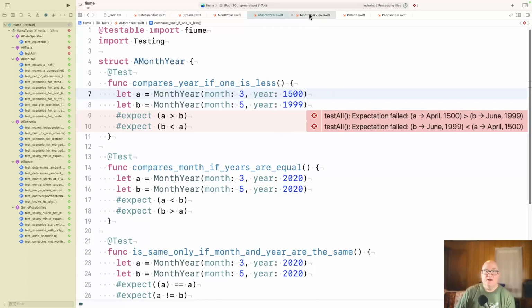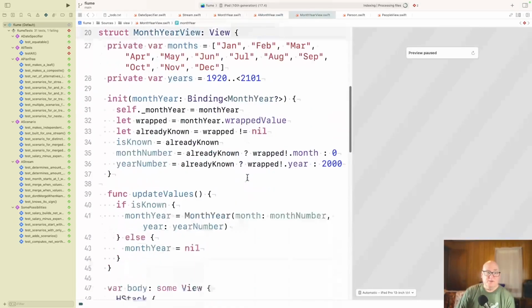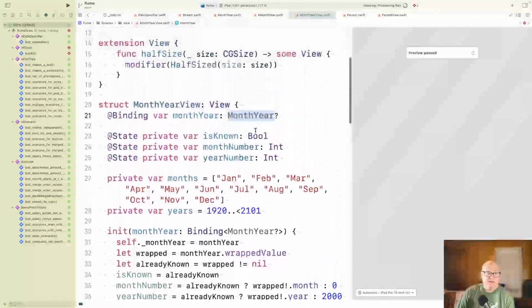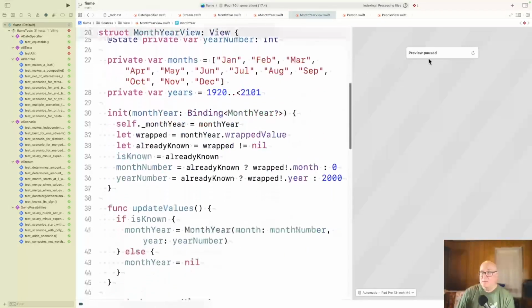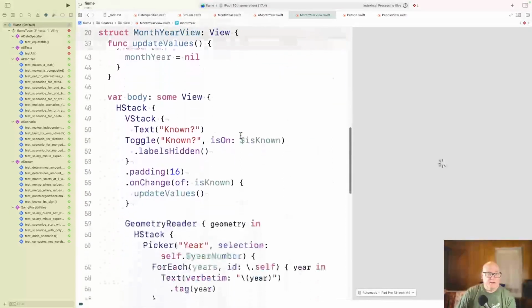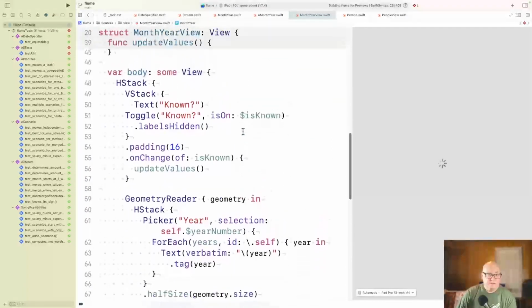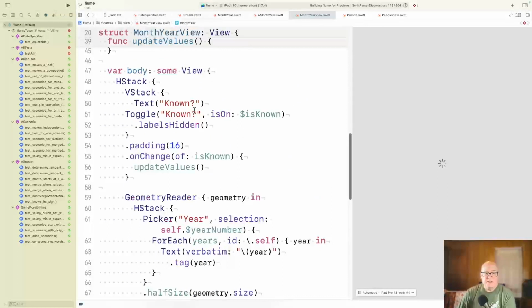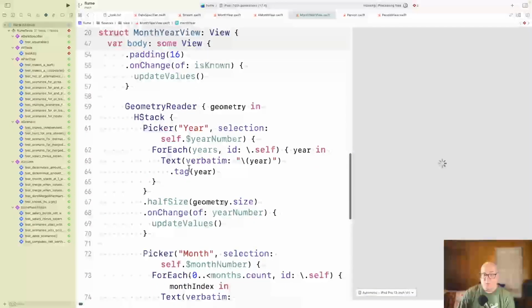All right, now we make a view for that, and the key thing is we're going to produce a month and year. Let me turn the preview on. The interesting thing here is there's a flag called known. If you know the date, you turn the toggle on, and we can run the tool and get it. If you don't know the date, we won't worry about it.